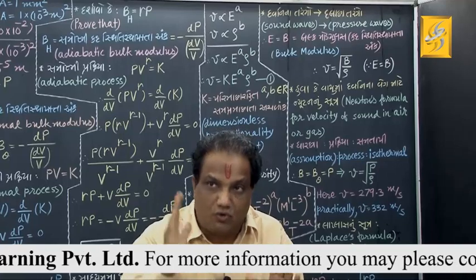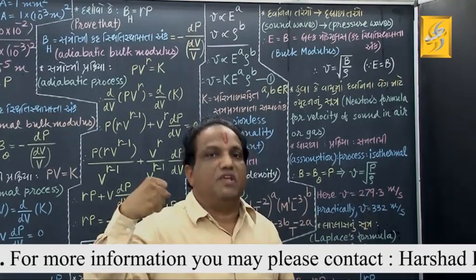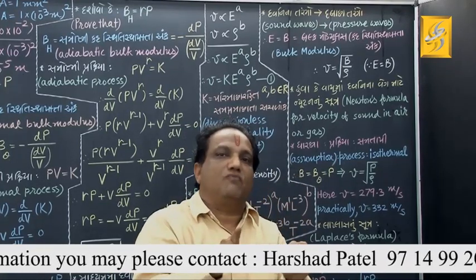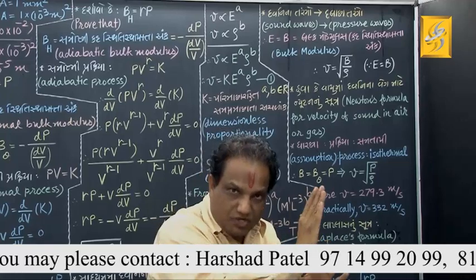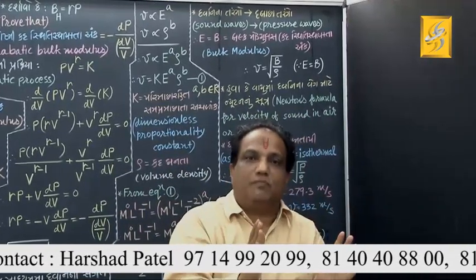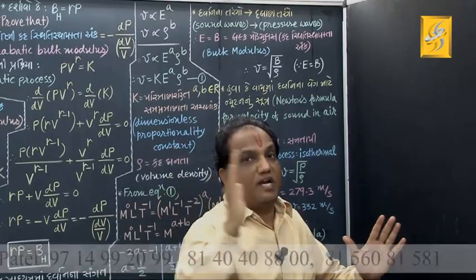So I mean to say, during the propagation of sound waves, continuously some deforming force is getting exerted on the medium. Because of the deformation, condensation and rarefaction are taking place, and because of that, the region of higher and lower pressure gets propagated.